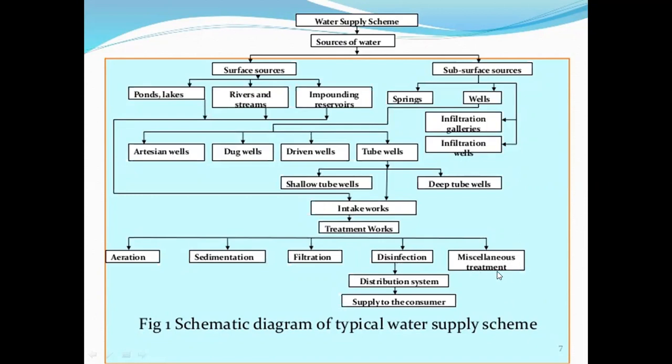Those are the miscellaneous water treatments. Now when all water treatments are done, the water gets purified. Then after these treatments, water goes to the distribution system. Then by the distribution system, water is supplied to the consumer.